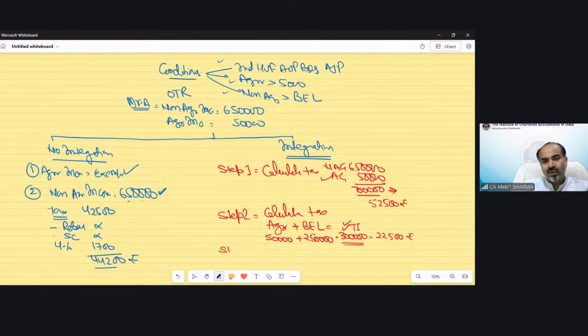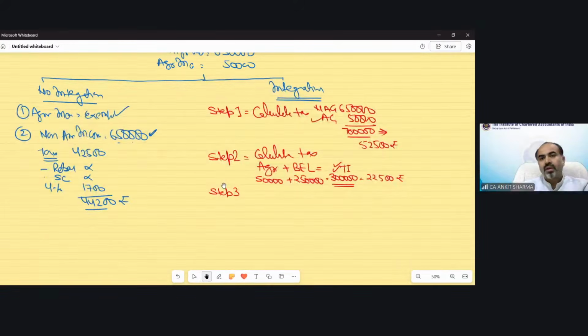Now step number 3 says take the difference of step 1 and step 2. So that would be 30,000 rupees.